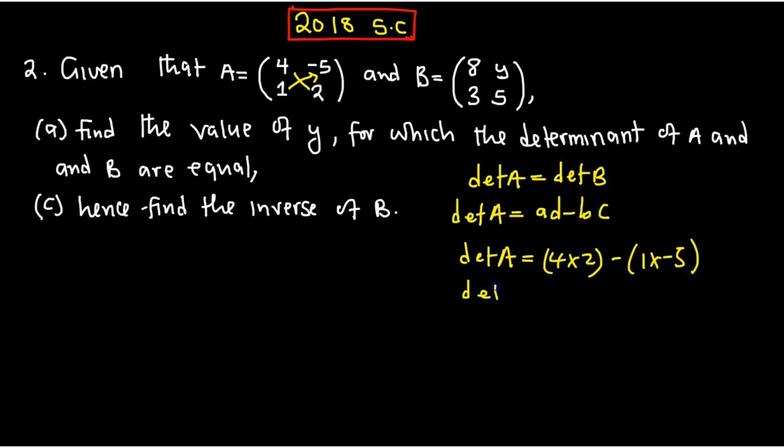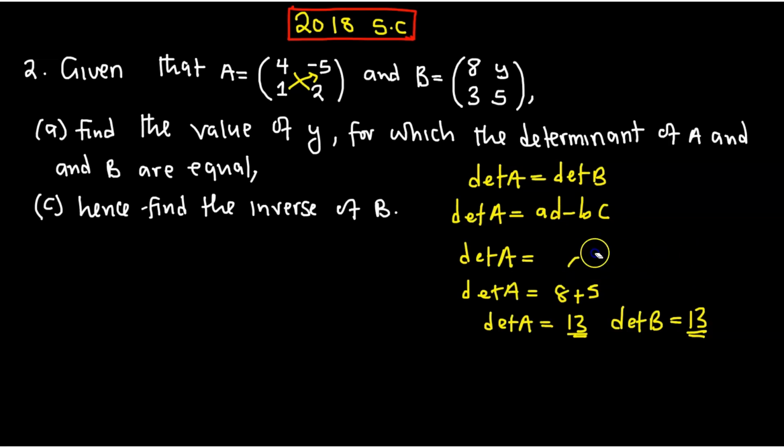So the determinant is going to give us 8 minus, this one is negative 5, multiply that, it will be positive 5. So if you add this, it is going to give us the determinant, which is equal to 13. Which means the determinant of A is also 13, since we are told that the determinant of A is equal to that of B. That is what it means.